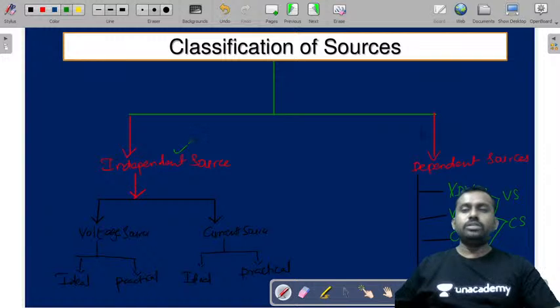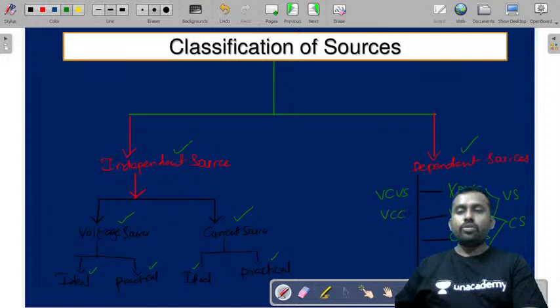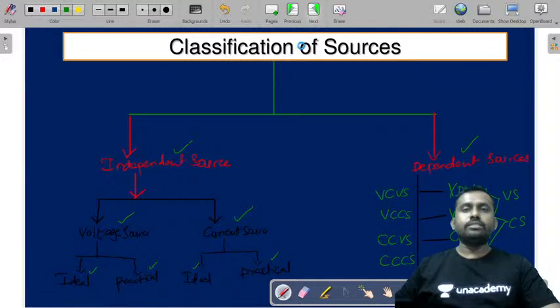So, independent source and dependent source. Independent sources are further classified as voltage source and current source, and these can further be classified as ideal and practical sources. And the dependent sources are classified as voltage controlled voltage source, as you can call it, voltage controlled current source, current controlled voltage source, and current controlled current source. So these are the classifications of sources.